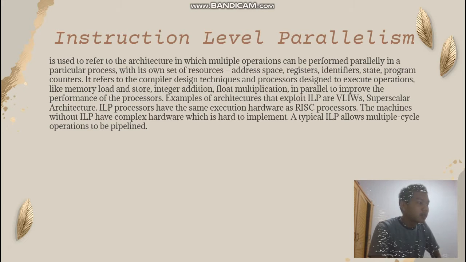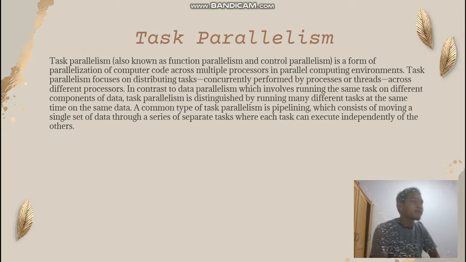Examples of architecture that exploit ILP are VLIW and superscalar architecture. ILP processors have the same execution hardware as RISC processors. The machines with ILP have complex hardware which is hard to implement. A typical ILP allows multiple cycle operations to be pipelined.